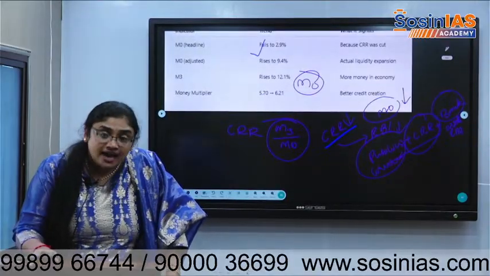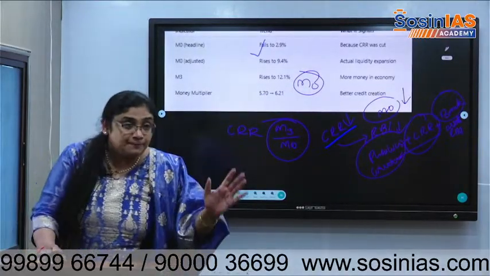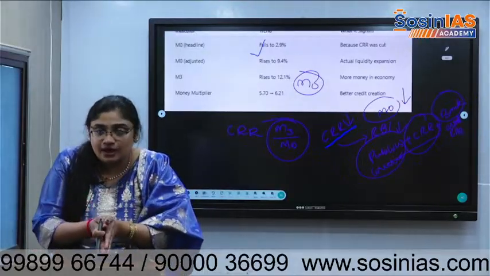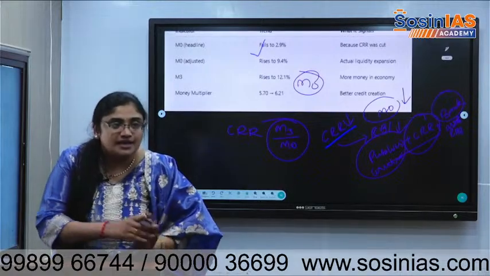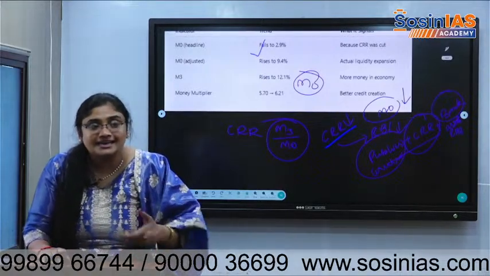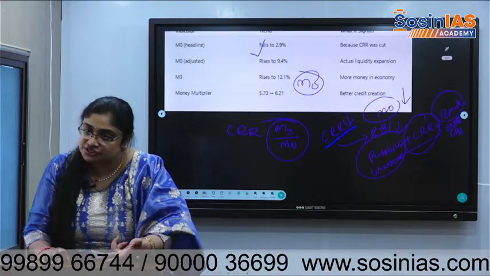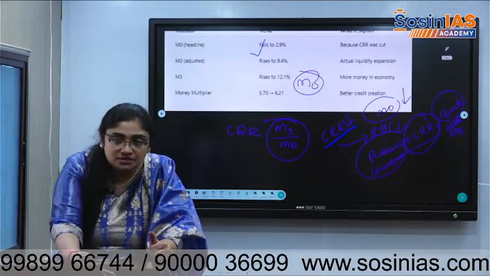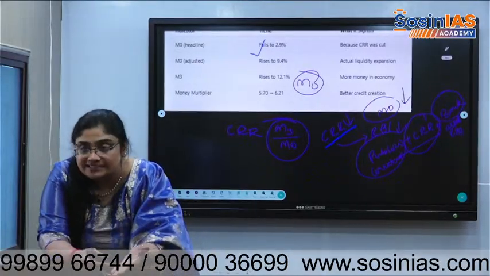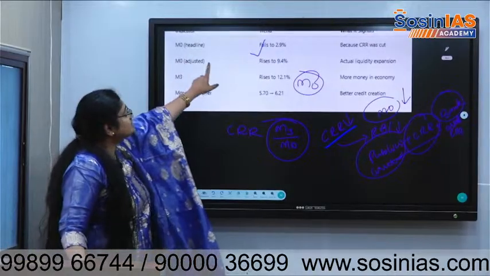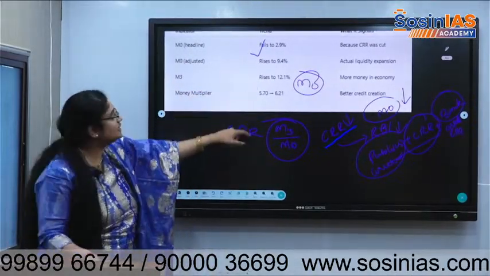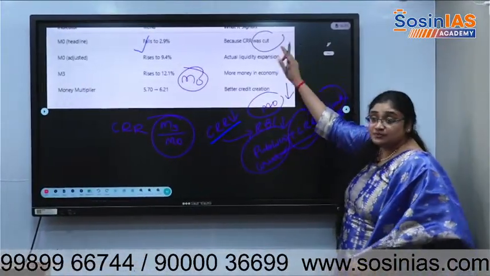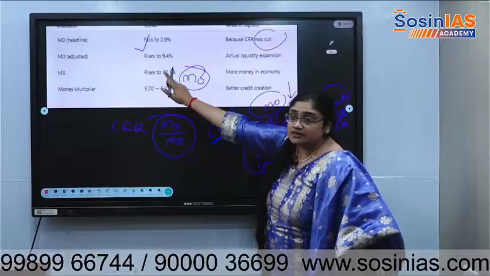Why? If CRR money has reduced, which is one part of the liquidity adjustment facility, you're parking less money compared to previous. It means in reality there will be more money in circulation. If the CRR rate reduced, banks can give more loans, more money will get multiplied, right? So it is falling structurally, but in reality CRR has reduced, which means in reality M0.